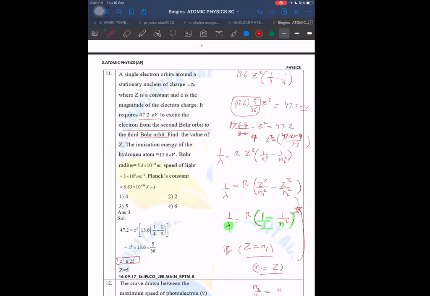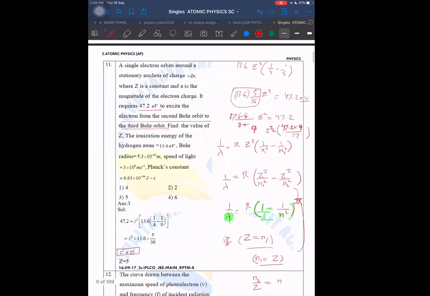Are you getting nearly 25 only? No other option near to it. I don't seem to be getting 25 here. What is happening really? Nearly getting 24 point something. Okay, then right. Then right only.